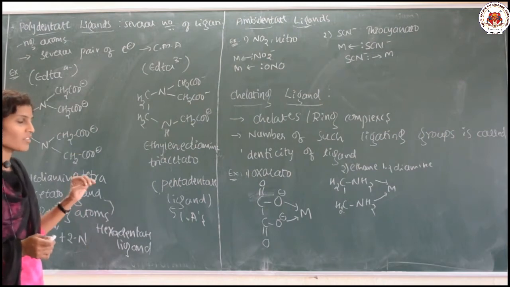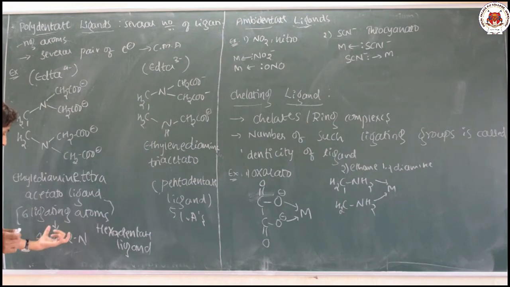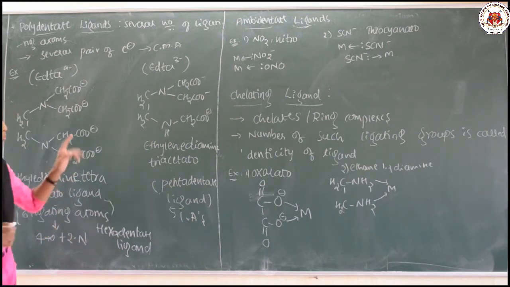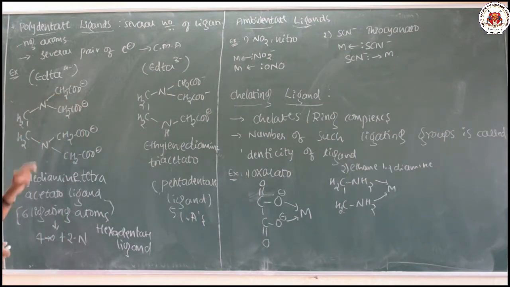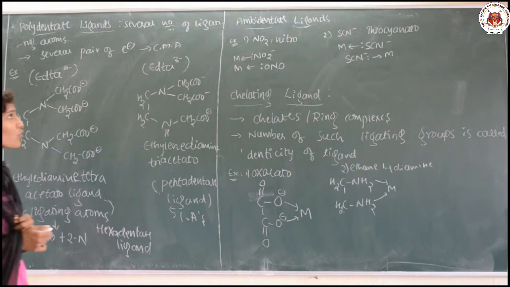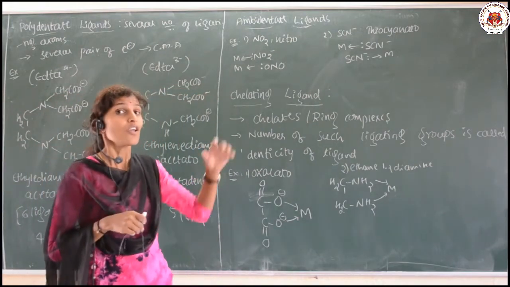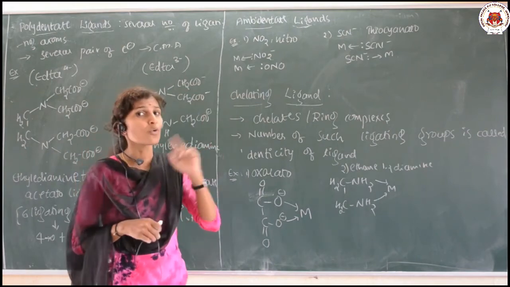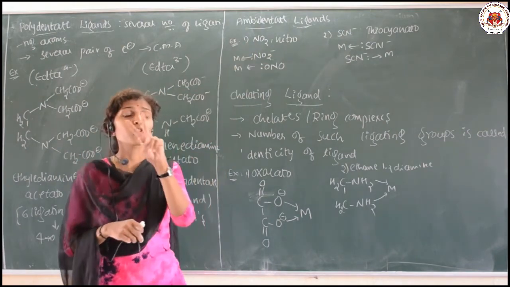And you can just think about which are those 5 ligating atoms. As I said here, 4 oxygen and 2 nitrogen, but in case of this one, which are those 5, you have to think on it. Okay. So this is regarding the polydentate ligands. So let us go for the ambidentate ligands. Ambidentate ligands means which can ligate through 2 different atoms. It means these are the ligands which have 2 ligating atoms.